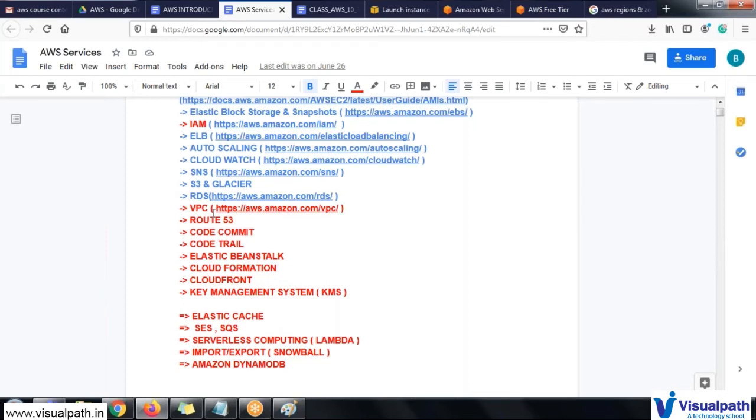I will explain the concept of subnets, and the concept of private IPs and public IPs, and how the IP addresses will be generated. It's the same thing, a little bit related to the networking concept. So we will discuss VPC.